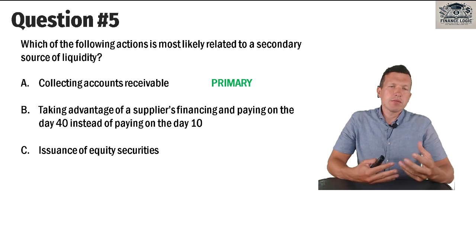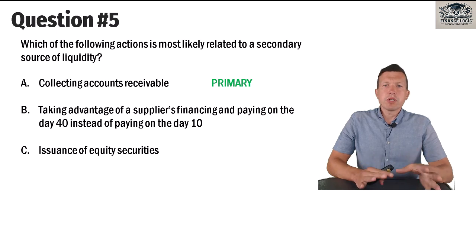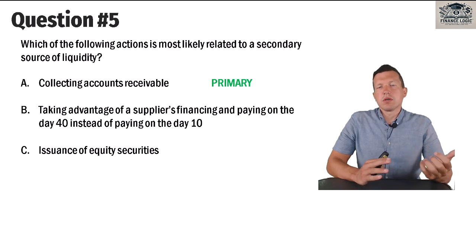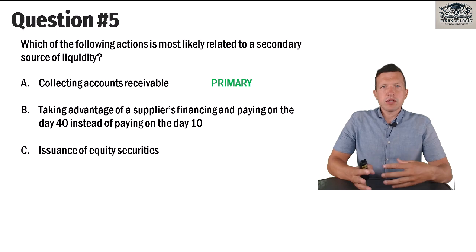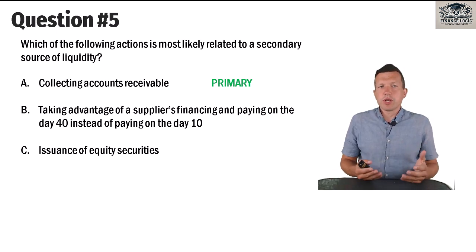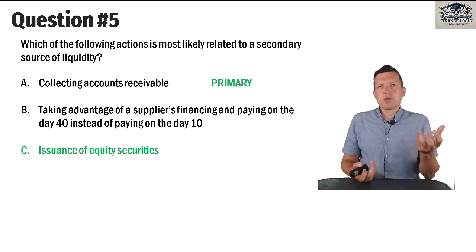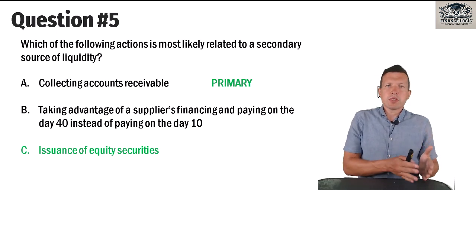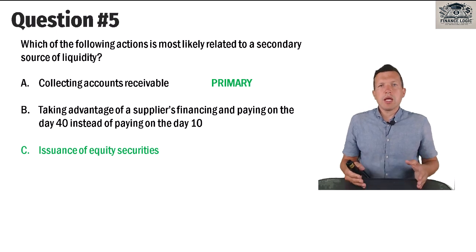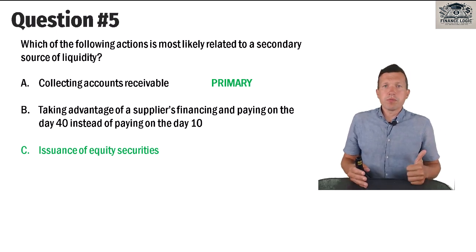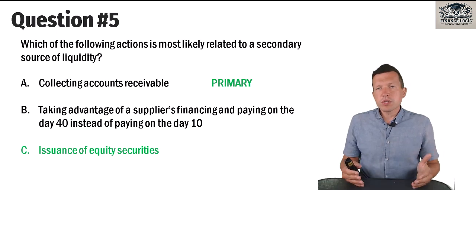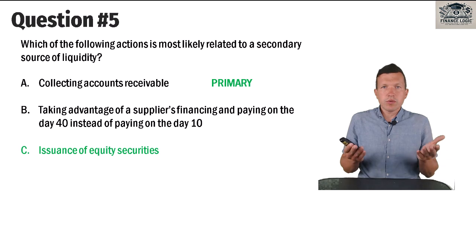we can say that it is primary or secondary, depending on its cost. In general, primary sources are the sources that are cheap, that cost less, and secondary sources are sources that are expensive for a company. Among these three options, of course, the most expensive one is issuance of equity securities, because it requires us to spend some money on the issuance process, and we take money from shareholders, from owners, and cost of equity is the most expensive source of finance.